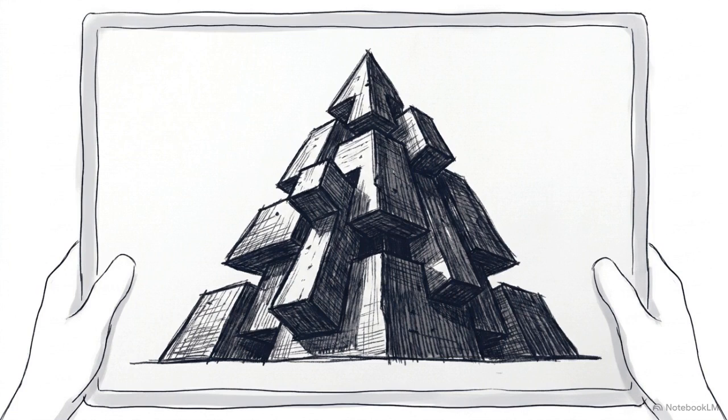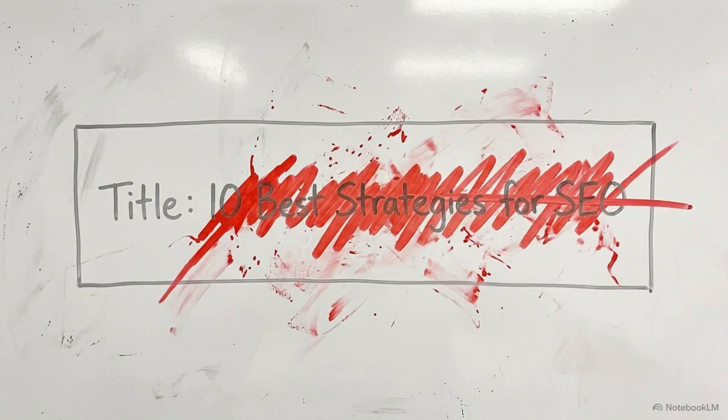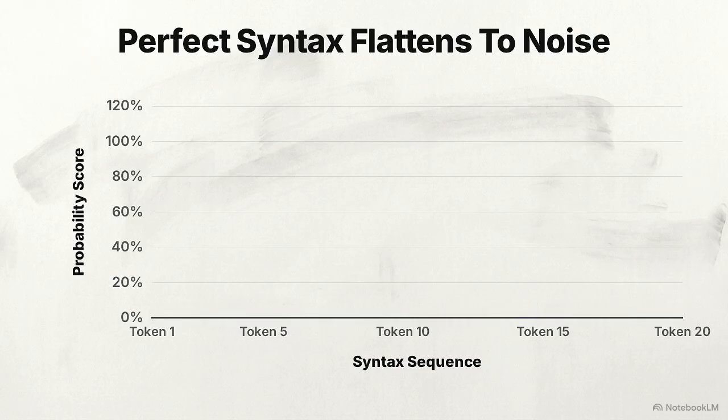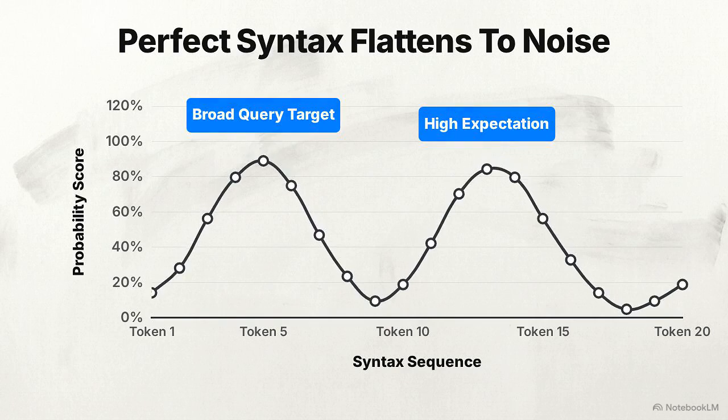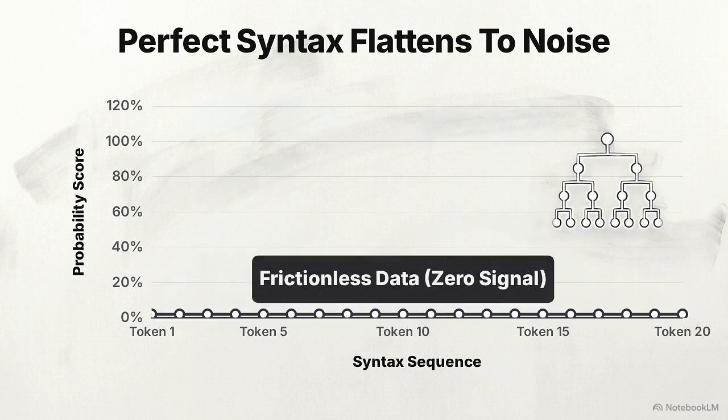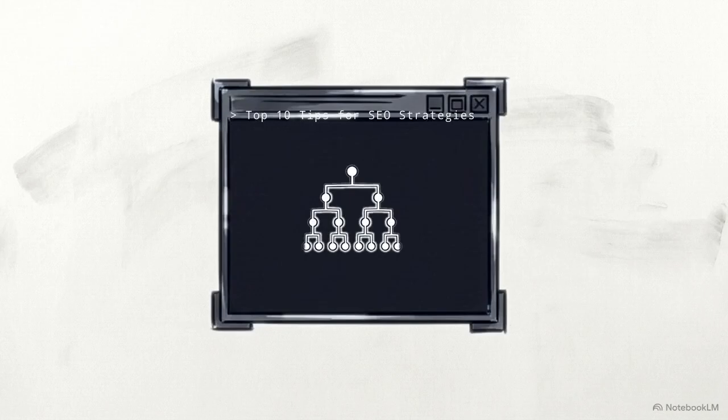Transitioning to this model requires a complete restructuring of your metadata architecture. Avoid using an LLM to generate title tags or H1 headers. Standard AI-generated headers default to smooth, highly expected syntax patterns, designed to satisfy the broadest possible query with the least amount of friction. Look at this code inspector analyzing a standard metadata title. When a phrase like "top 10 tips for SEO strategies" is processed through a syntax tree, the branches are perfectly symmetrical. The system flags this as low complexity.